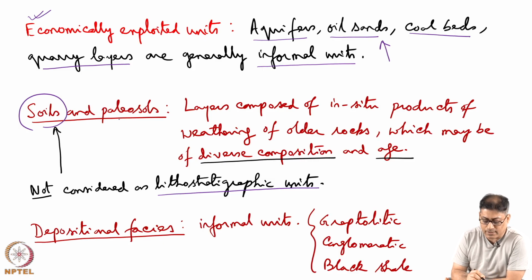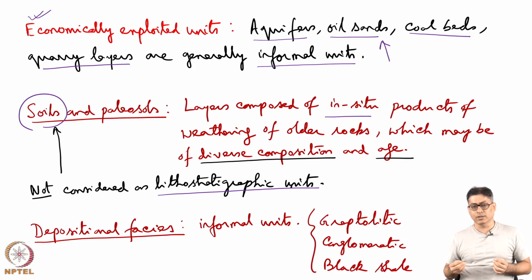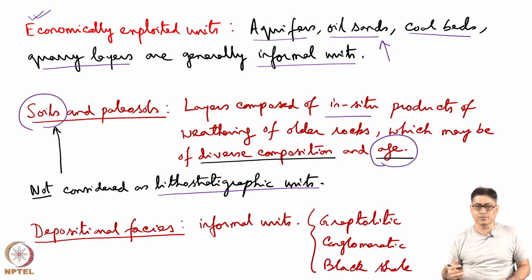Soils and paleosols can be defined as layers composed of in situ products of weathering or of older rocks, which may be of diverse composition and age. The eroded material from several places can be deposited in one place. So, in that case we get diverse composition, with rock particles coming from different sources. If you date those rocks, you may get different ages. These are the ages of the provenance and not the depositional age.